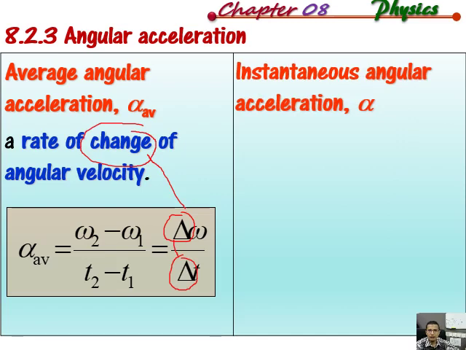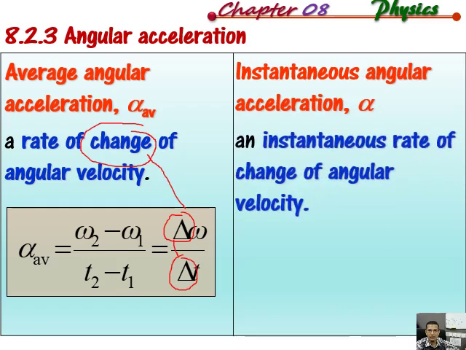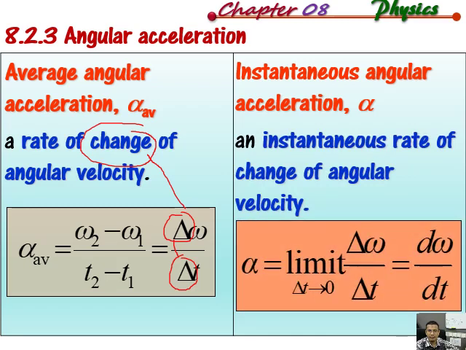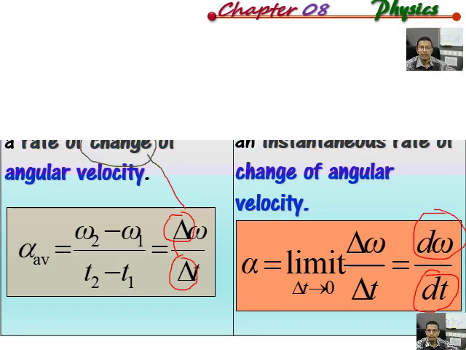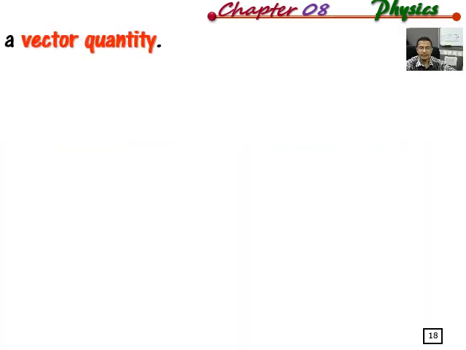Meanwhile, the instantaneous angular acceleration is the instantaneous rate of change of angular velocity, where the change of time approaches 0. So we have the limit as delta t approaches 0. So alpha will equal d omega over dt. Omega divided by dt means the change in a very short time approaching 0, maybe less than 1 second. It's a vector quantity, the same as linear acceleration. Only the unit is radian per second squared.